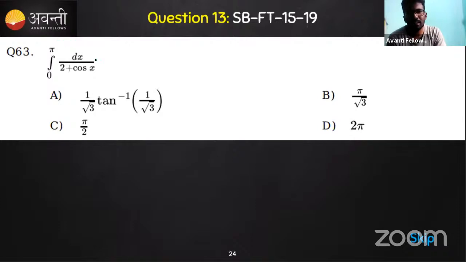This looks like a very simple question, but one by the expression is in the denominator, and that might make it difficult. In most of these questions you can apply some properties of definite integration and then try. But if you do not have confidence in this type of question, even though you learned it, and you do not want to waste time here, you can skip this question also. We skipped it, so totally 4. I'll tell you how we can solve such questions. We need to choose questions smartly here.